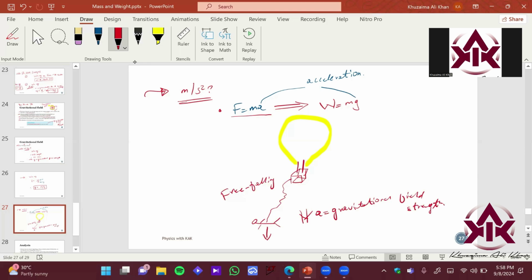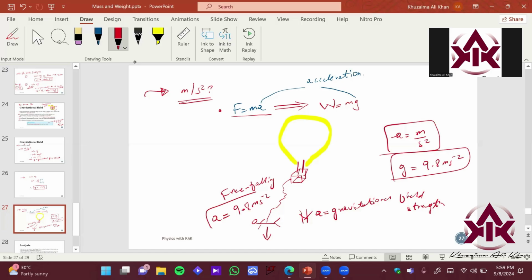So what is the SI unit of acceleration? It is meters per second square. Since the value of gravity is constant, that is 9.8 meter per second square, you can imagine you are falling under a constant acceleration of 9.8 meter per second square. So if you have a gravitational field strength acting on your body and you are in free fall motion, the acceleration of your body will be 9.8 meter per second square.